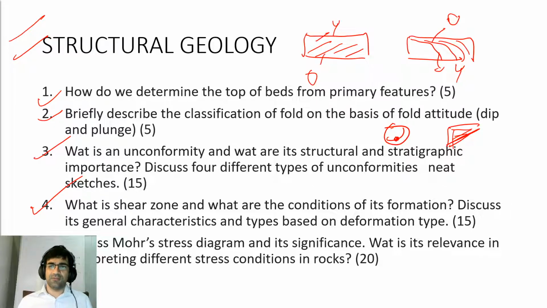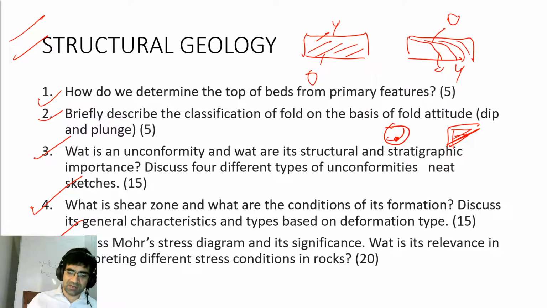So you would have studied faults, normal faults, reverse faults. So the faults are basically brittle. They are defined by brittle deformation. Shear zones are defined by ductile deformation. So here you will see structures such as foliation, lineation, SC fabric, mantled porphyroclast. So all those will come into deformed structures of foliation. And briefly also discuss the relation between bedding and foliation in this type, because this is a structural geology question, not a metamorphic petrology one. We study foliation and lineations in metamorphic petrology also. So just write briefly how foliation can be used to determine the previous structures.